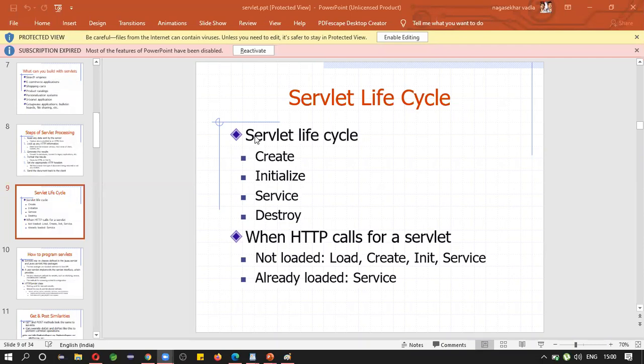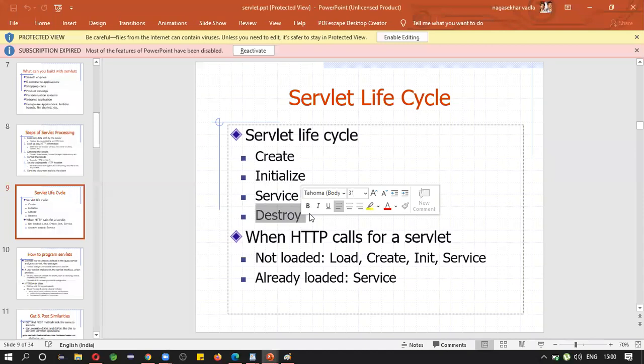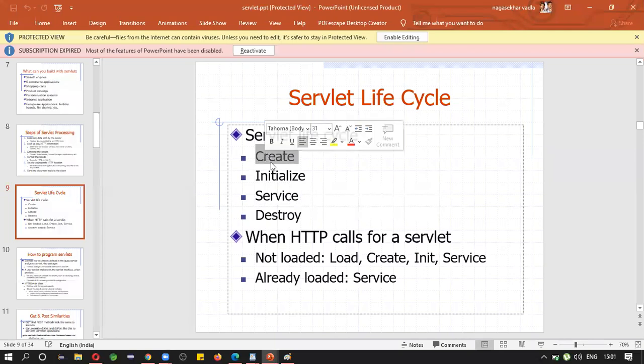There are some phases for servlets, nothing but the life cycle. First we need to create the servlet, then initialize the servlet, then do some service by using that servlet, and then we will destroy the servlet. Why should you create? Because in order to accept the request, first there must be a servlet. For that, the server will create the servlet. You will not create any servlet here.